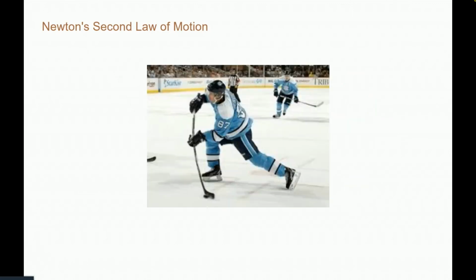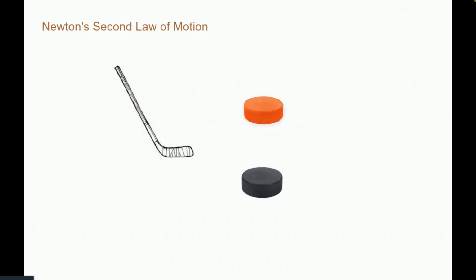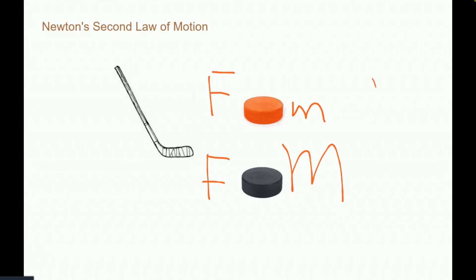That's why, when shooting a puck, players intend to apply more force, so the puck gains more acceleration, which makes it harder to block. If you're asked to strike a plastic puck and a rubber puck with the same amount of force applied, which puck will gain more acceleration? It's the plastic puck, because the plastic puck has a smaller mass. But why? Because when force applied is fixed, acceleration is inversely proportional to the mass of the object. So the smaller the mass, the greater the acceleration.